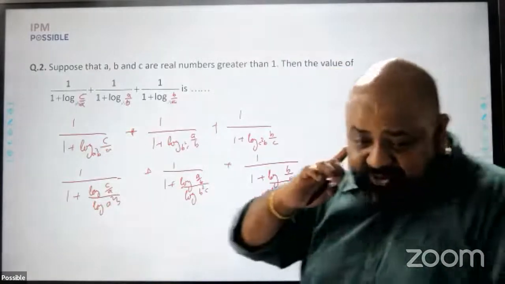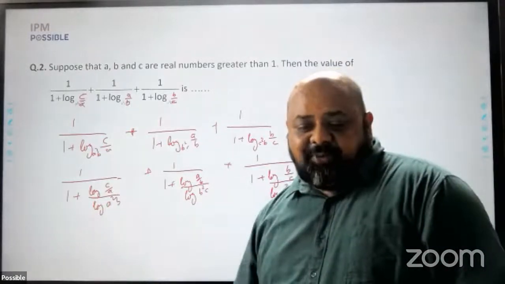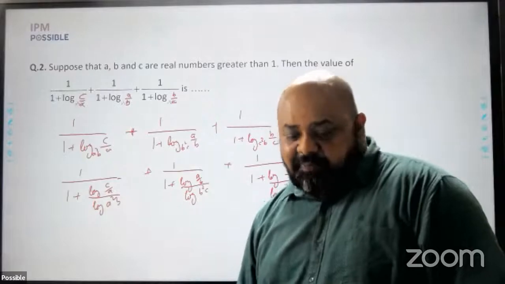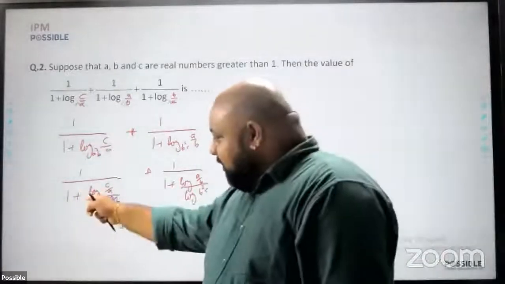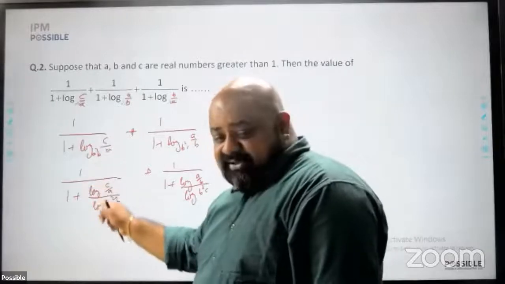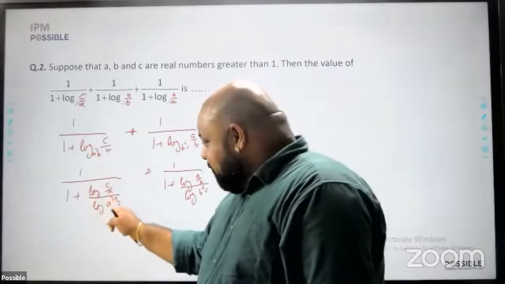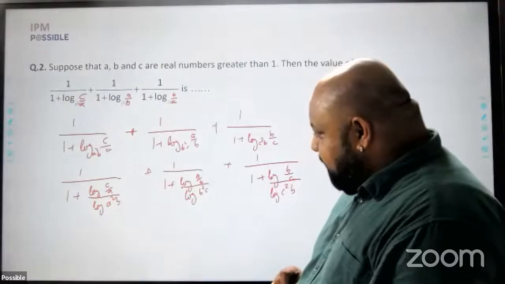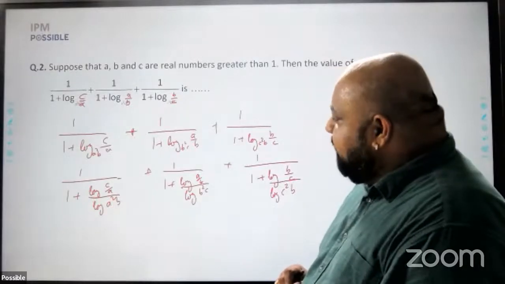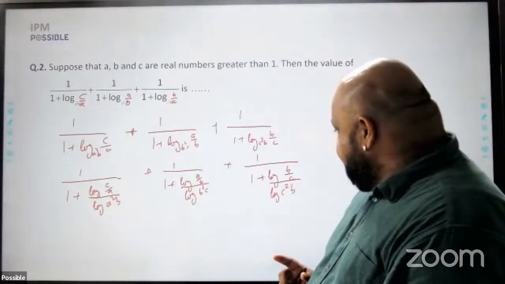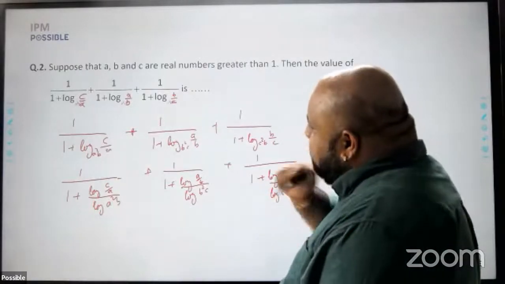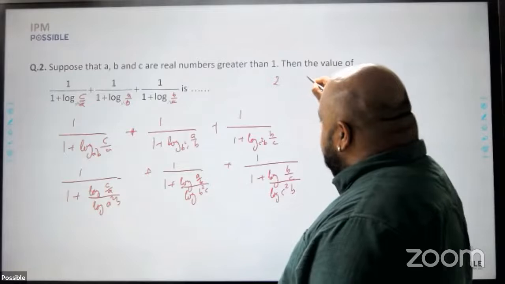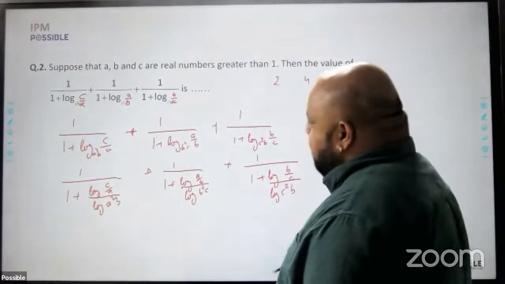Now my first hunch was that I put the values of a, b, c as 1, right? If you do that, you will get 1 upon 1 plus 0 by 0. That has become a problem right now, and therefore I'm not doing that. But if I put values of a, b, c, for example, as 2, 4, and 8, right?